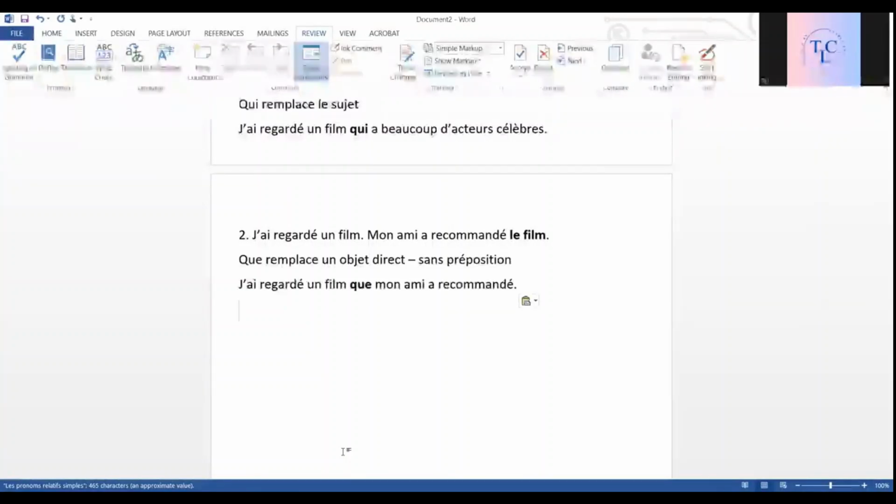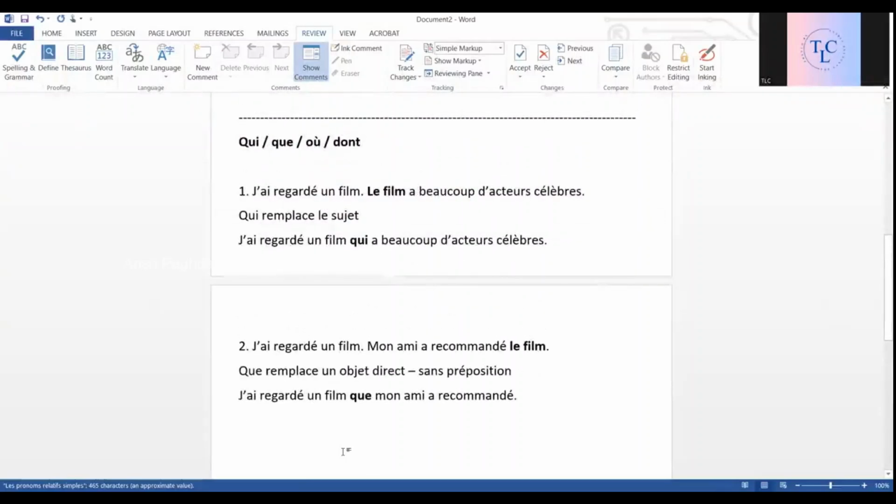Yes. So you see, you have to look at the repetition in the second sentence. In the first one, you don't have to. Obviously, the repetition is in the second one. So what is being repeated? Check the first sentence: film, we have here. Here also we have film. So we'll replace that. But where is the film placed? Depending on what we are replacing, we'll choose the correct pronoun.